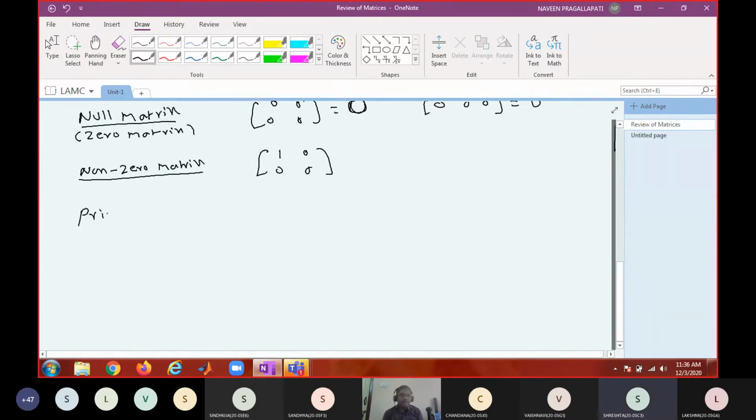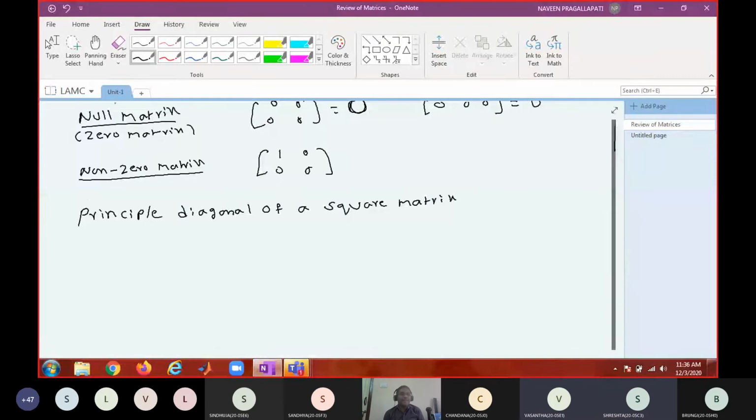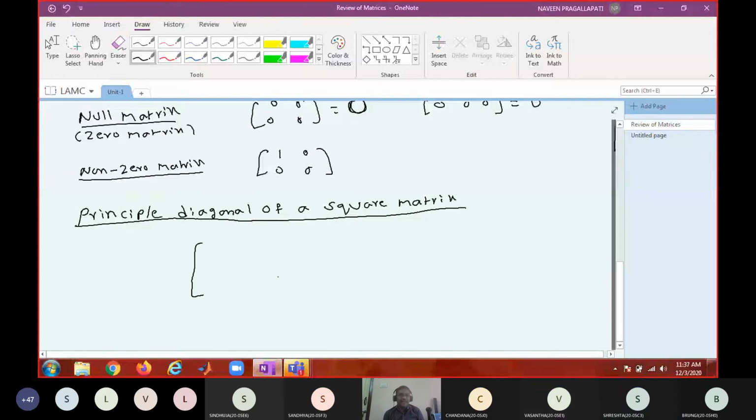The elements which have row and column equal are the principal diagonal. Somebody said diagonal only when the elements are present in a diagonal manner and others are zero. If i equal to j, then those elements are called diagonal elements. Because if I say diagonal manner, then we could see several diagonals, no?